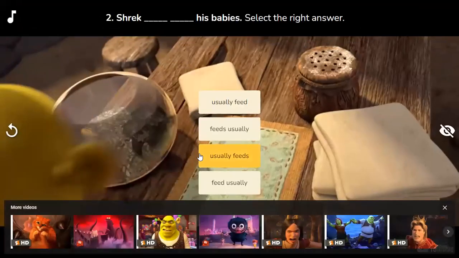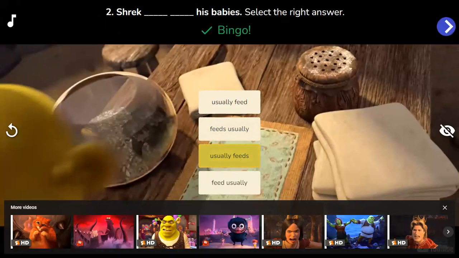Shrek, his babies. Usually feed or usually feeds? Feeds usually? Can we say that? Of course not. So, usually feeds his babies.